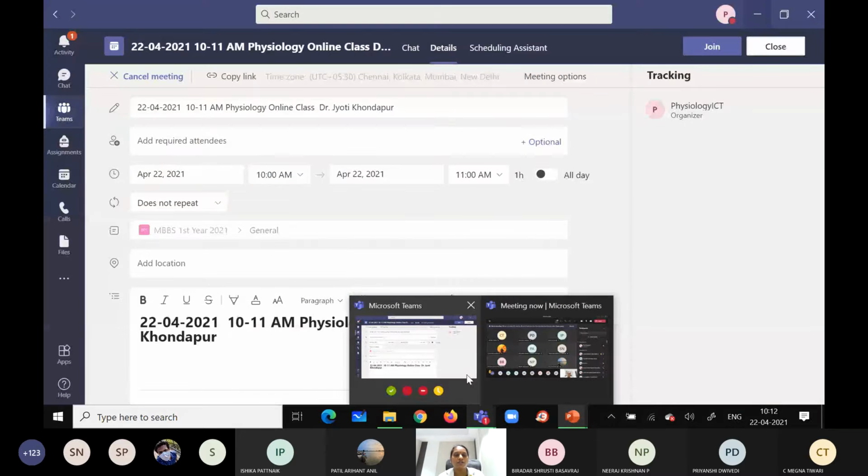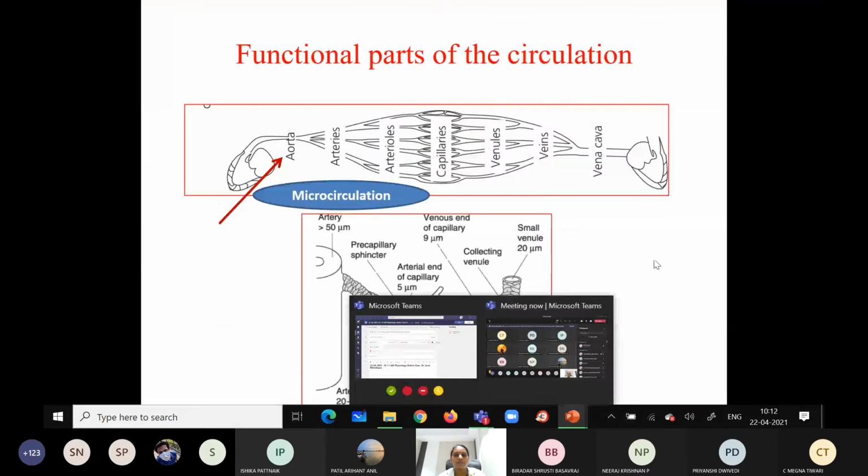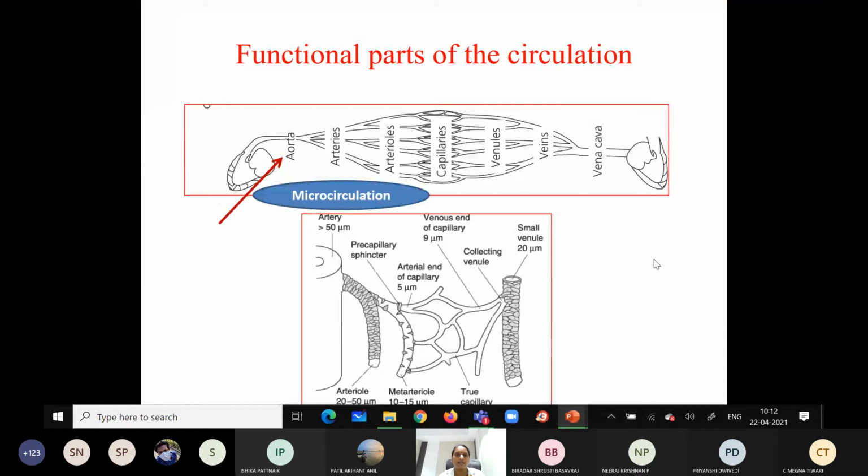So mean arterial pressure, okay. The mean arterial pressure is the pressure which is mainly responsible for the perfusion of the tissues. So that is maintained, the average pressure. This is maintained because of the property of the aorta.